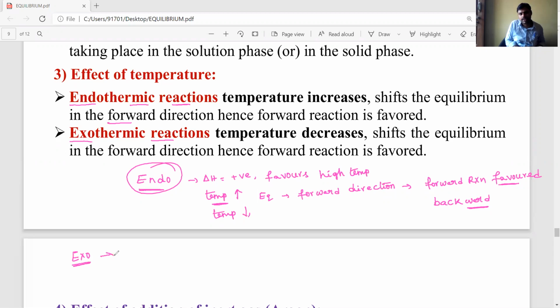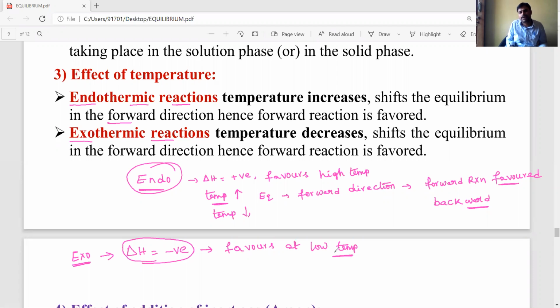Now let's see exothermic reactions. Exothermic means delta H is negative. Delta H means enthalpy change, which has a negative sign. So these exothermic reactions are already releasing a large amount of heat, meaning they are favorable at low temperature only.